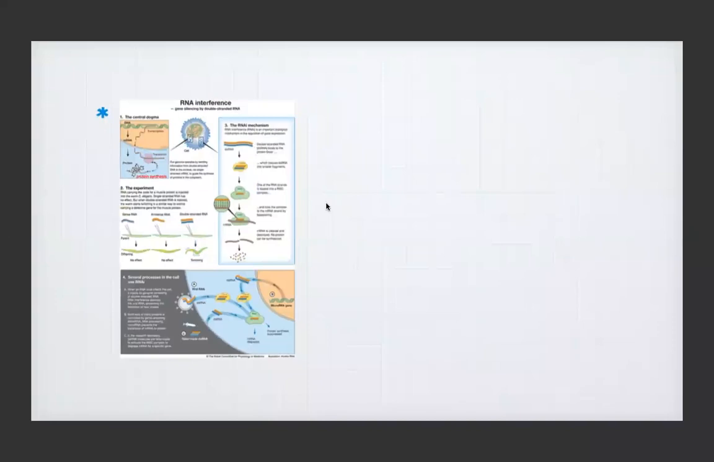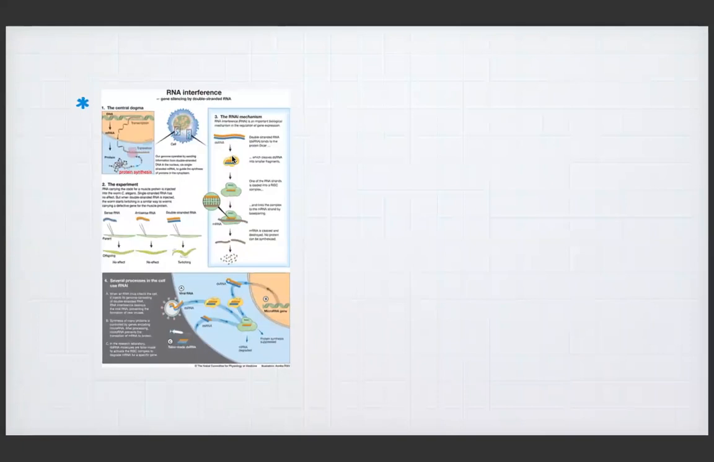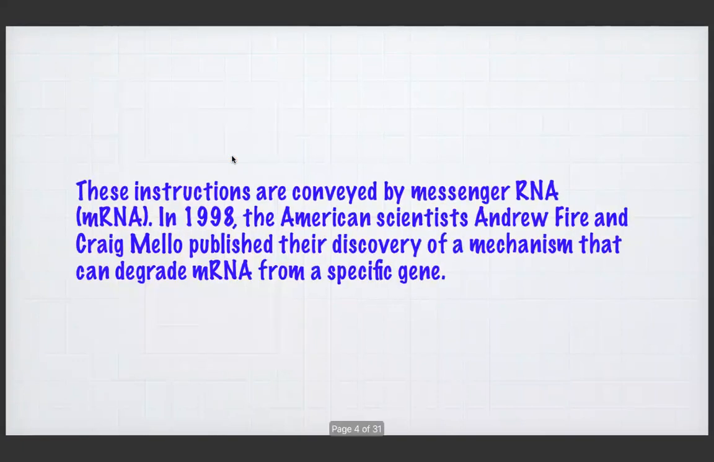Okay, and so try to draw this diagram. For example, in UPSC mains, if it is asked for 12.5 marks, you can try to draw the diagrams through which you can impress the examiner on a large scale. These instructions are conveyed by messenger RNA. So the information present in the DNA is conveyed by the messenger RNA, or mRNA.